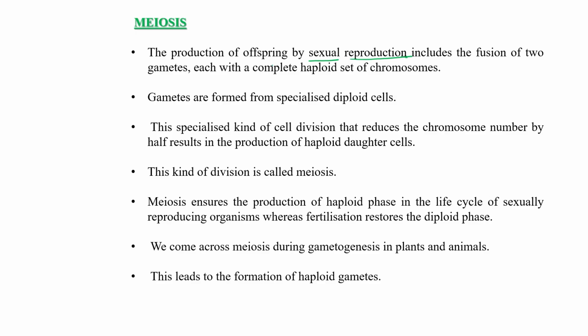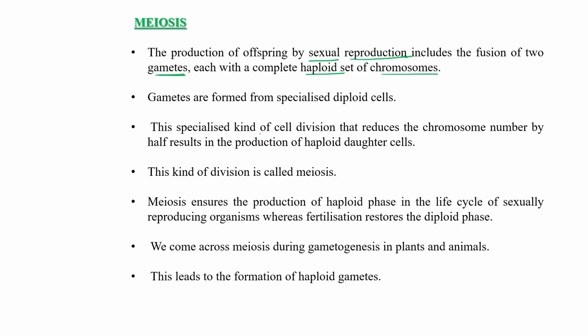If we produce offspring by sexual means, then fusion of two gametes is required, and each gamete contains a haploid set of chromosomes. Through meiosis, this haploid set of chromosomes is produced. So the production of offspring by sexual reproduction includes the fusion of two gametes, egg and sperm cells, having haploid sets of chromosomes. The gametes are formed from a specialized diploid cell.